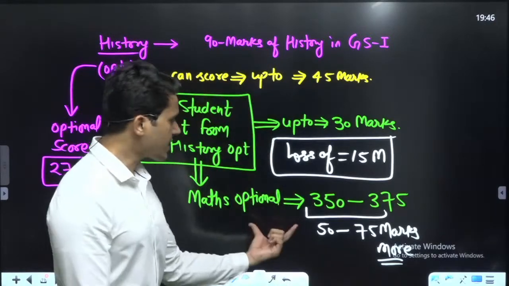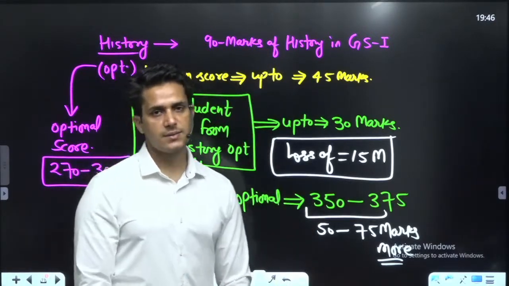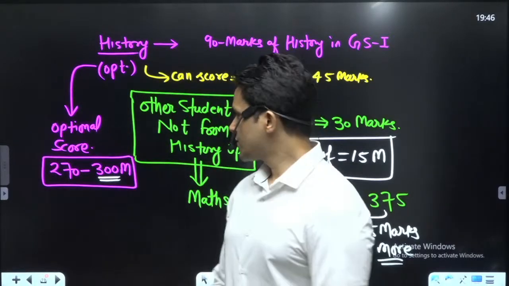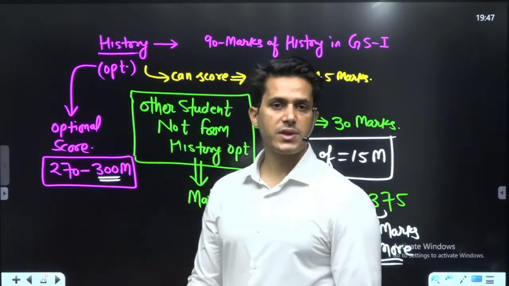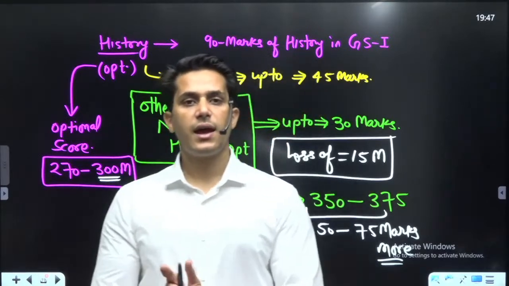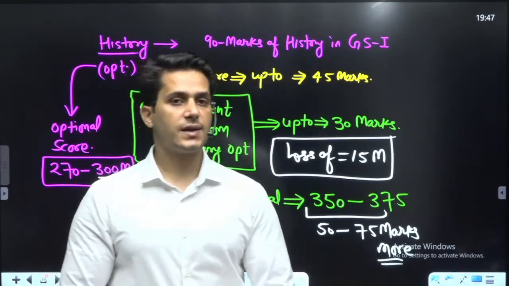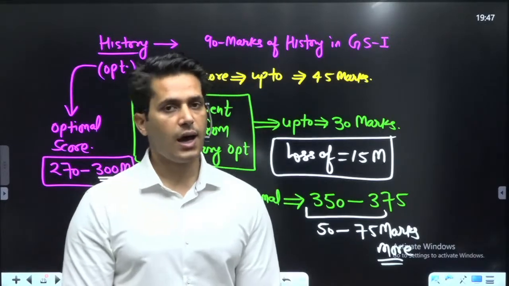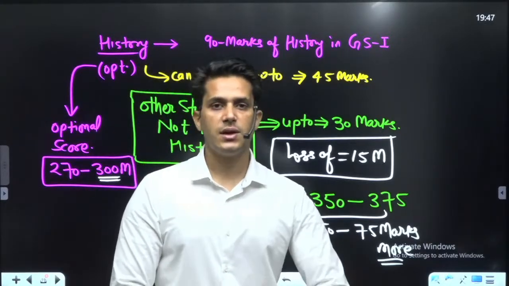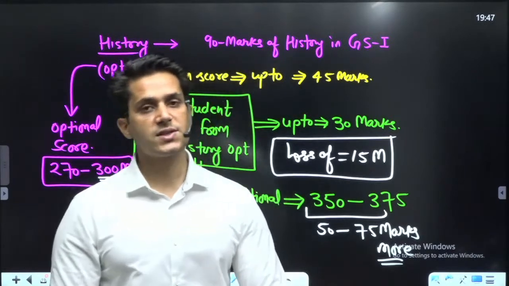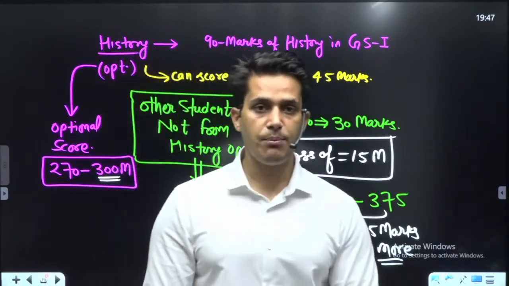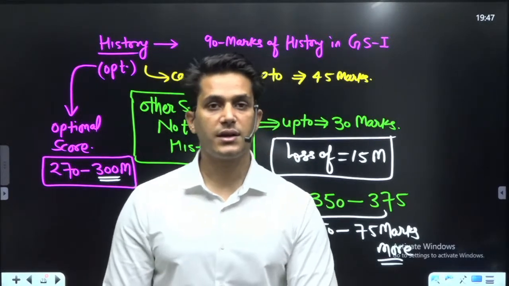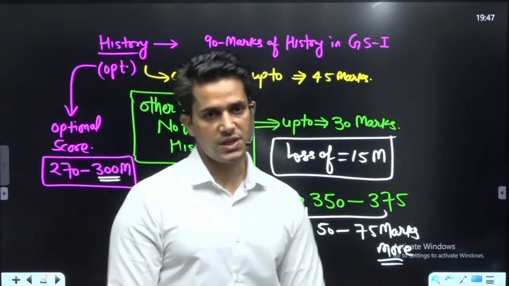But in maths optional, 350 marks is easy to attain. So please try to understand, revisit and rethink how mathematics optional is more beneficial to you and how it can help with your preparation. Mathematics optional is one of the most important optional subjects, and history has recorded that it is the highest scoring subject.